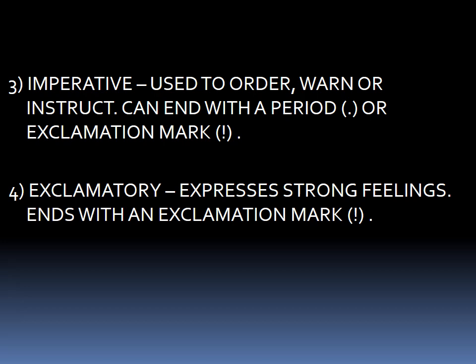Instruct, come inside. All these are having an entreaty, a command or a request. Hence, these are imperative sentences. Exclamatory sentences, these sentences express strong feelings and they end with an exclamation mark.